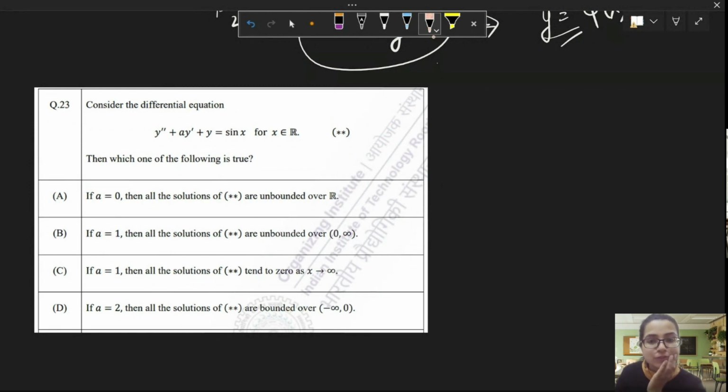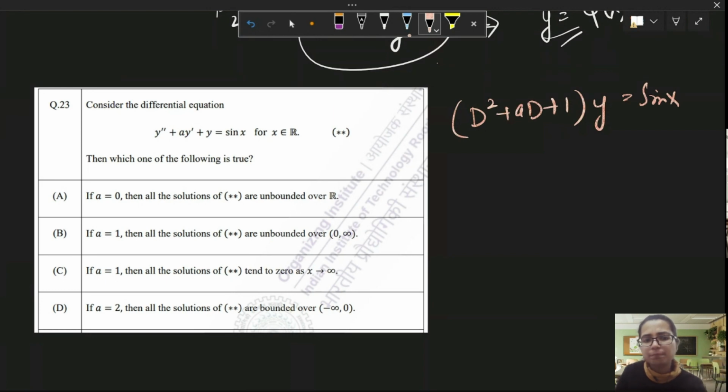How do we solve this question? This is an interesting one. Although the equation is simple, the options might confuse you. So let's solve it. D square plus aD plus 1 into y is equal to sine x, right?